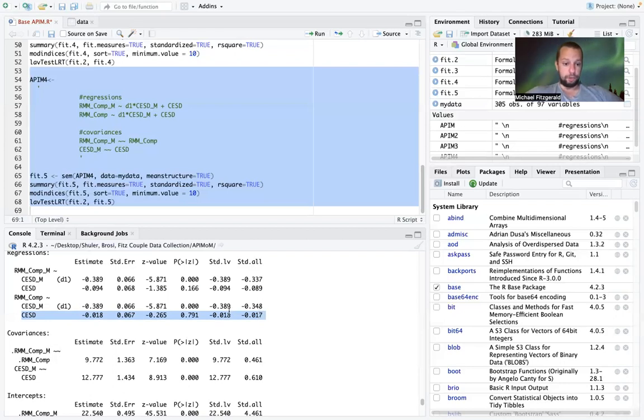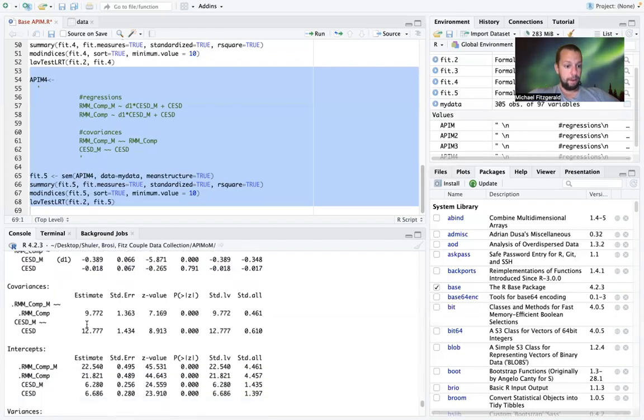And so it looks like here we see that the effect from female depression to male relationship mindfulness did go up quite a bit. It probably went up by 25 or 30%, but it is still non-significant. So we would need to evaluate, if we're going to write this up for a manuscript, whether or not that is an acceptable change in the parameter, and we would use theory to adjudicate whether or not it makes sense to have these path constraints.